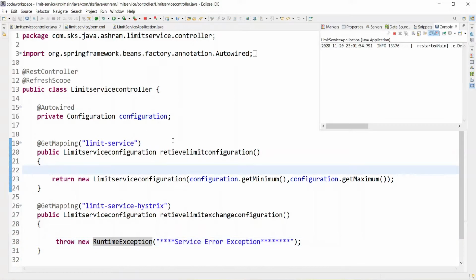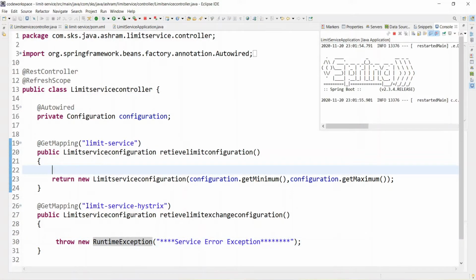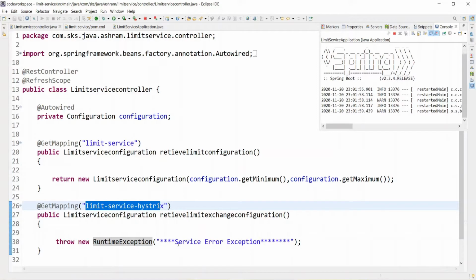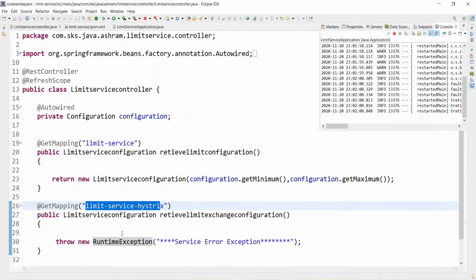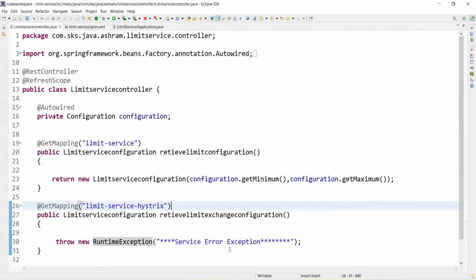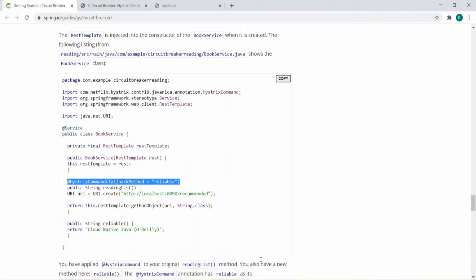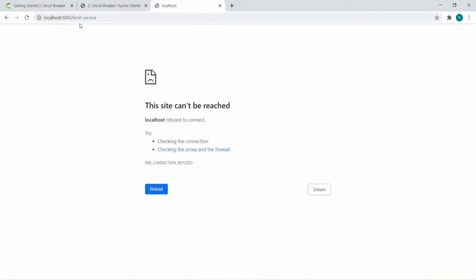We will execute this endpoint and we will see that we get the error. Once we get the error, how can you maintain fault tolerance so that it should not cascade the error and should not impact the other microservices? So let's go there and execute on localhost.